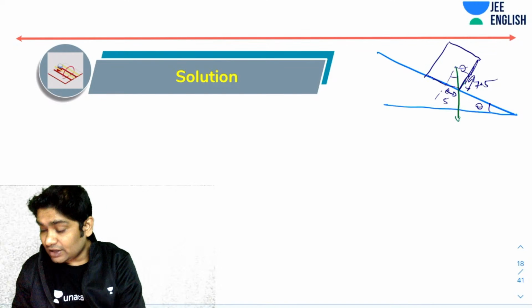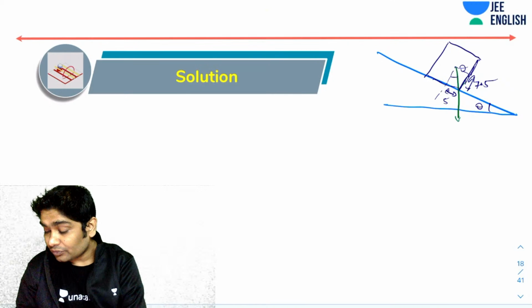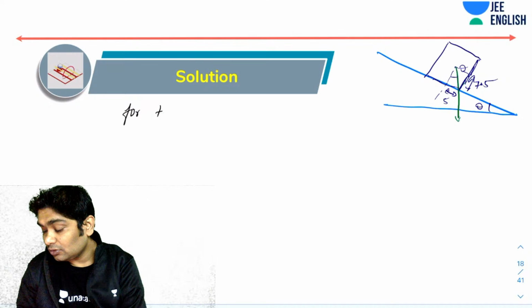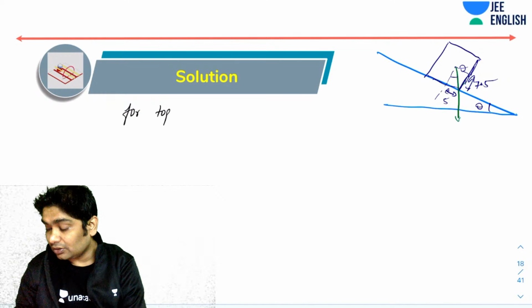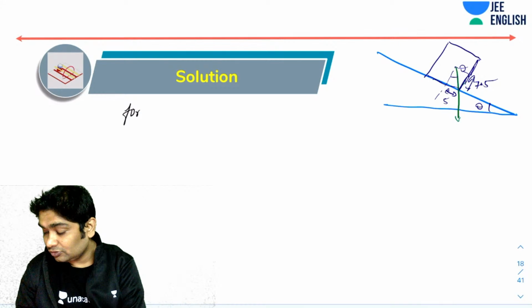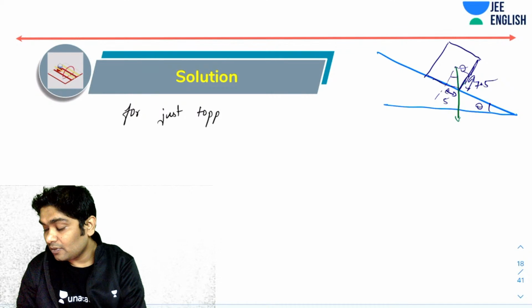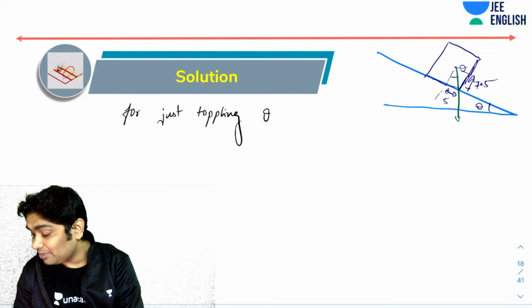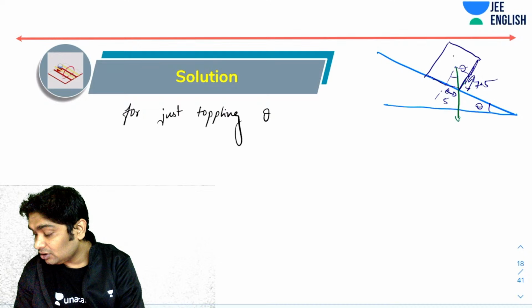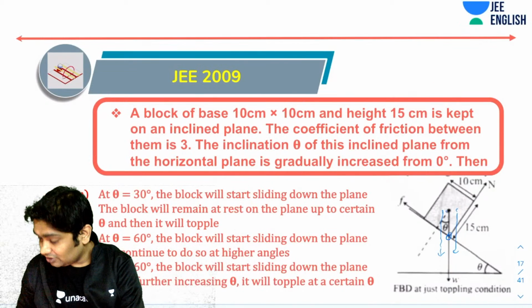Okay, so let's find the condition for toppling. For just toppling, theta, I can see from this triangle. So let's give names to this triangle.